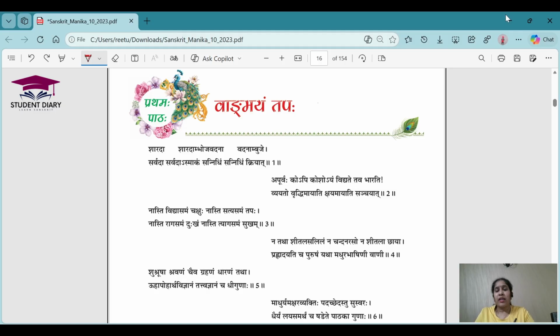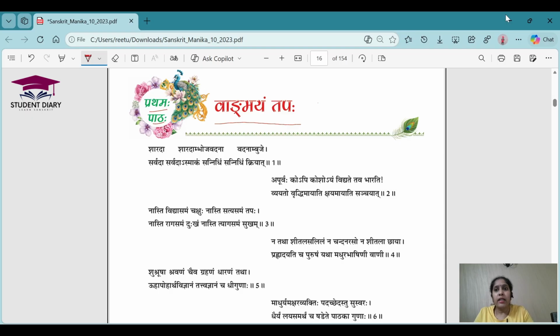So, let's start today's topic. As you can see on my screen, today we are going to do Prathamaha Pataha, the first chapter of Sanskrit. I have started the series of lessons from grade 9 and grade 10. As we know, there are two books for Sanskrit provided by CBSE: one is Manika and one is Shemushi. I will cover all the lessons from Manika and Shemushi one by one. Today I have brought the first lesson from Manika, grade 10, and the name of the chapter is Vangmayam Tapah. That is the first chapter of the Manika textbook.